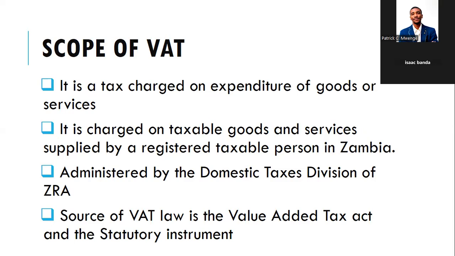The supplier or the trader adds VAT to whatever they are selling. Then, as the customer is buying, they are paying VAT. It's collected by the trader, then remitted on behalf of ZRA. At the same time, the trader can recover the input VAT.